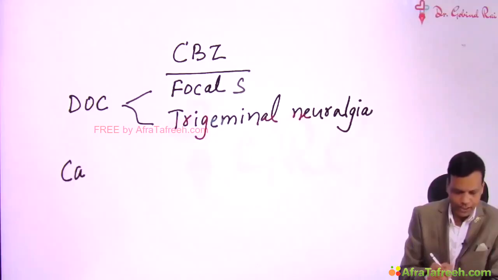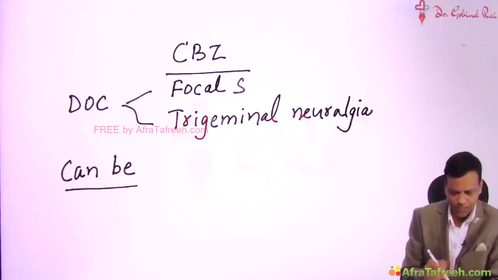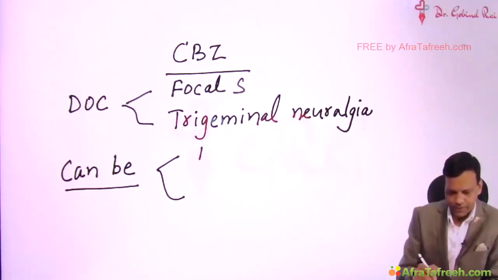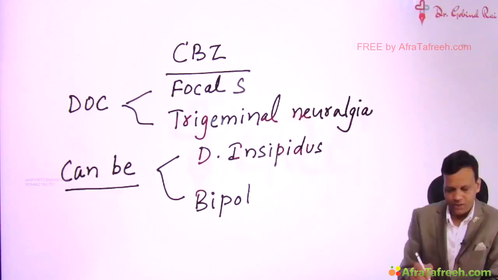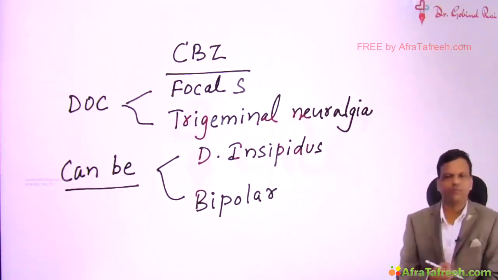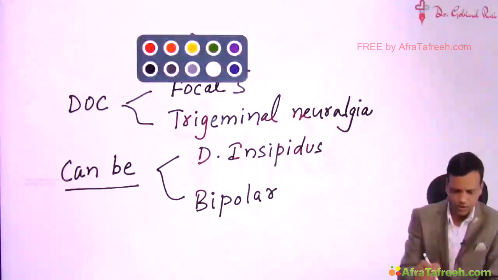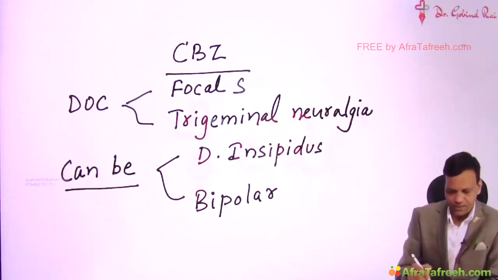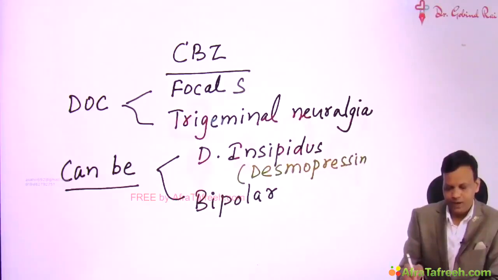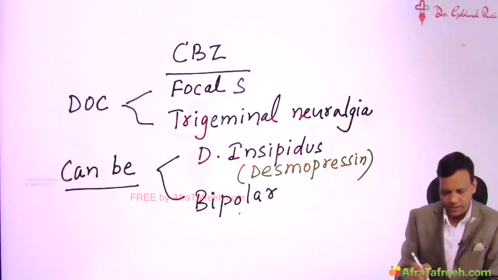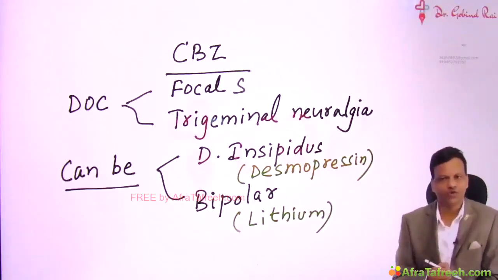Then there are 2 more indications where carbamazepine can be used, but it is not the drug of choice: diabetes insipidus and bipolar disorder. The drug of choice for diabetes insipidus is desmopressin, and the drug of choice for bipolar disorder is lithium. Carbamazepine can be used for both indications, but the drugs of choice are different.